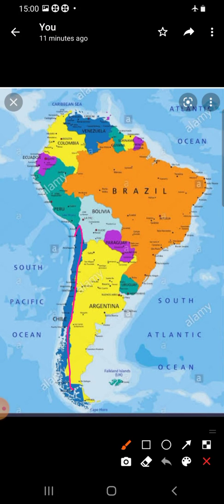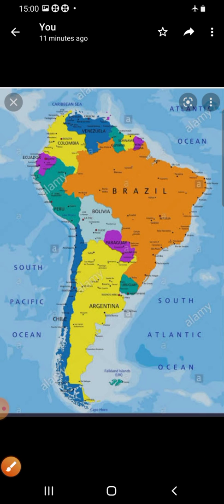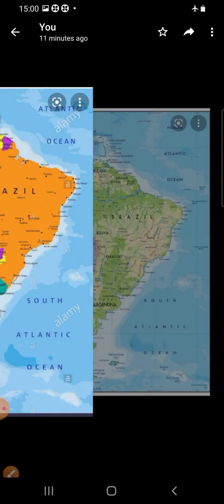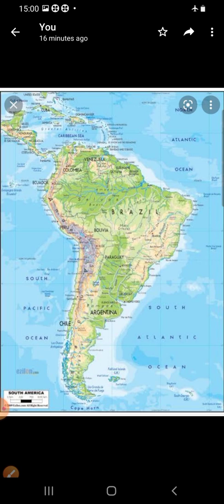This is Chile. It is a linear country. And let me tell you about the physical features of South America. It has spectacular topographical features. It has mountains with snow covered peaks and dense equatorial forest. The major physical divisions of this continent are the Andes Mountains. You can see the Andes Mountains here,